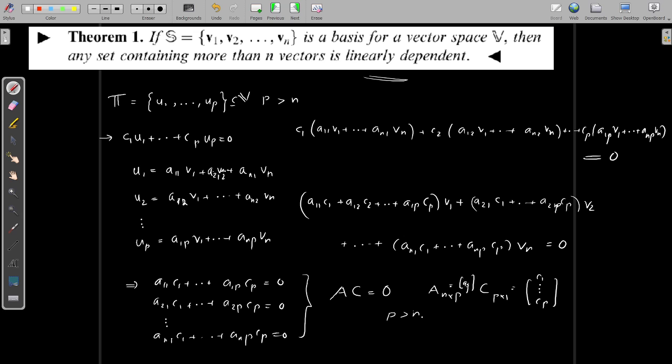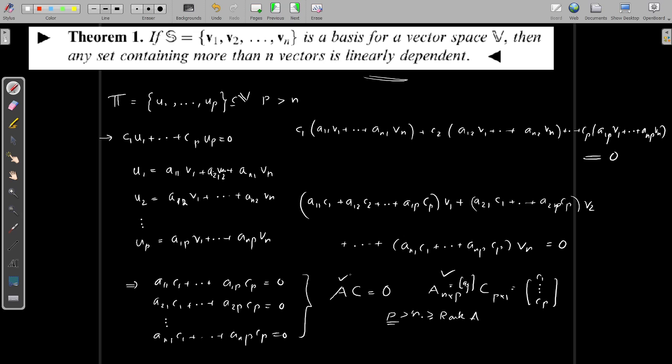That means the rank of A is always less than or equal to these two quantities, so we can say that the rank is strictly less than p for this matrix.